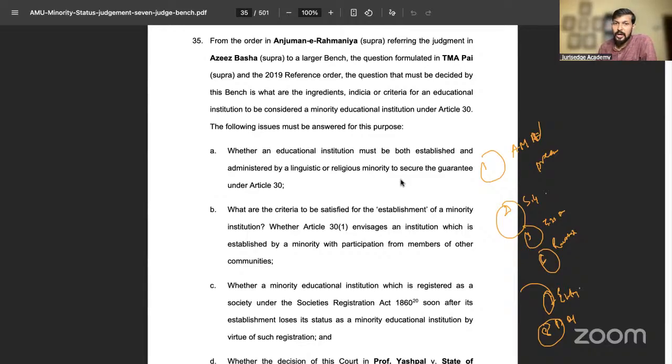Second, what are the criteria to be satisfied for the establishment of a minority institution? How can you say that it is established by a minority community? What are the criteria? Is it the enactment that led to it? Is it the founding member who founded it? Or something else? How will you decide that establishment is done by the minority community? These are the criteria that need to be followed.